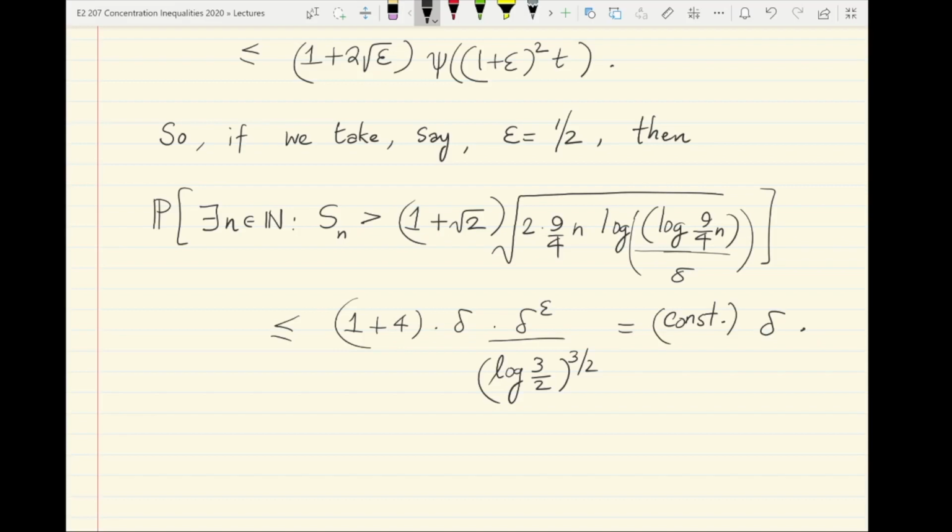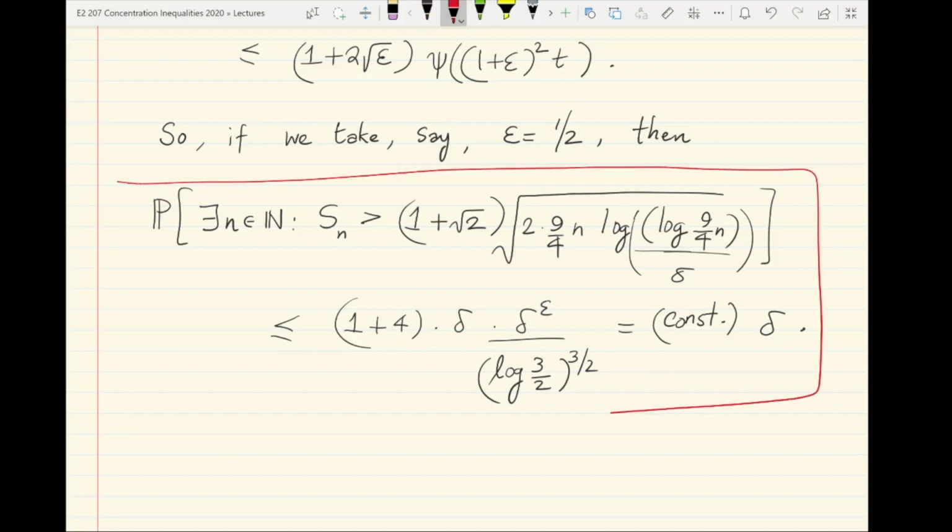And which is essentially in the form of a finite time version of the law of the iterated logarithm. The key idea here was to use this kind of hierarchical peeling idea, or peeling trick as it's commonly called, to essentially try to save on the number of union bounds, getting as close to optimal as possible.